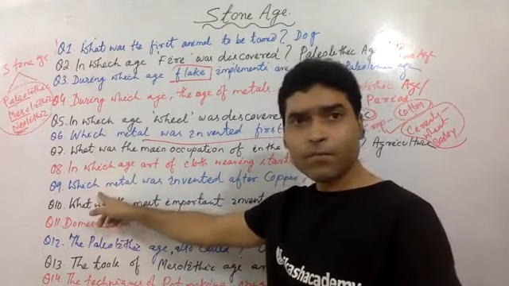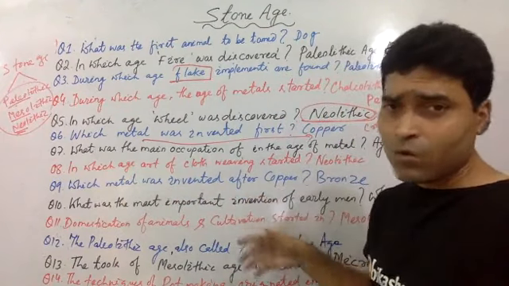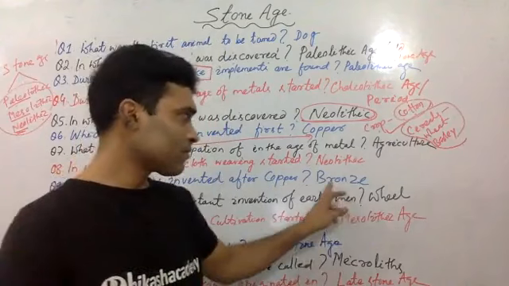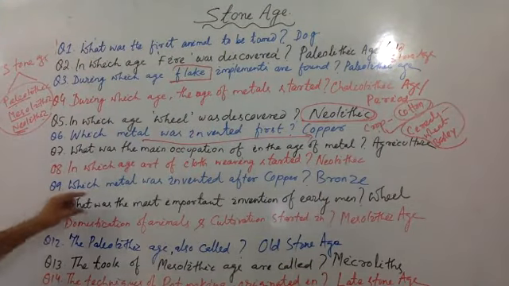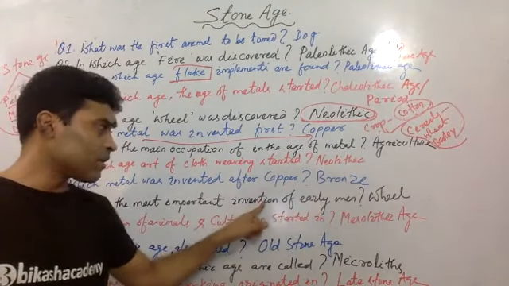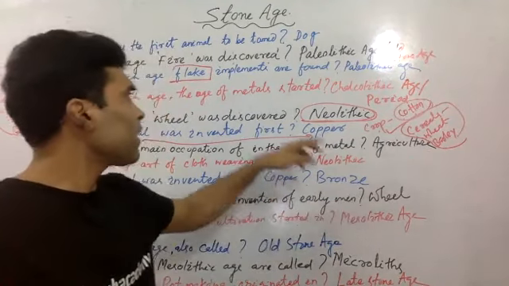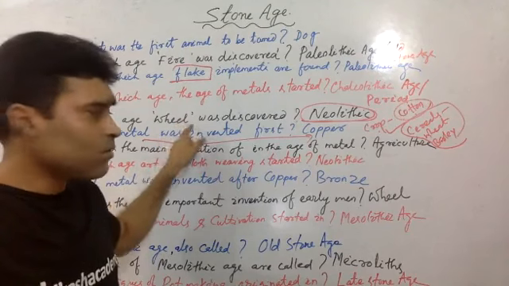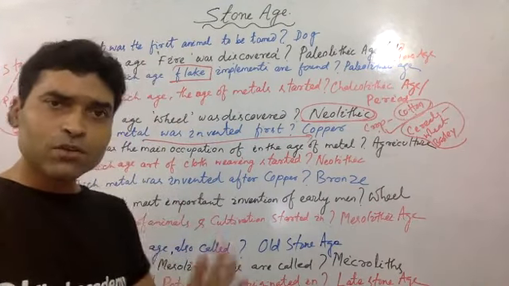Question number 9, which metal was invented after copper? Obviously, that's your bronze. Correct answer. Next question, what was the most important invention of early man? Important invention or discovery, you can say, no issues. Wheel. I have already explained. Here is the wheel, most important. So somewhere it is written discovered, answer is wheel, invented also wheel.